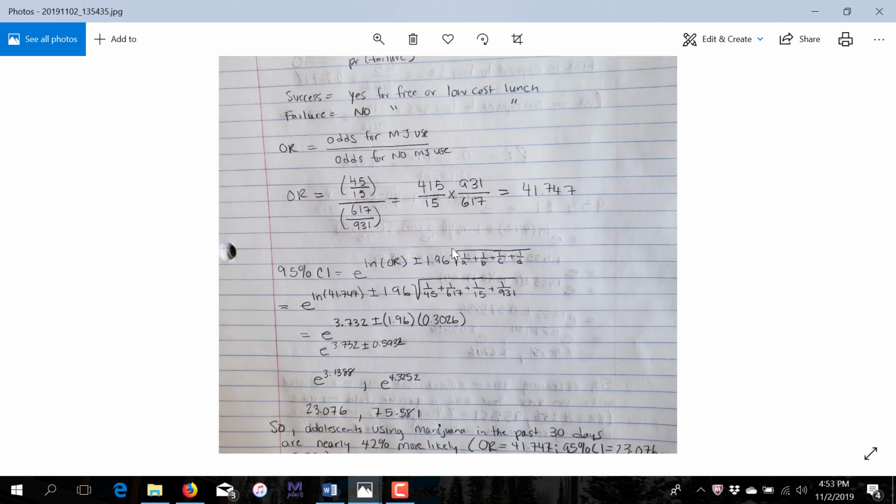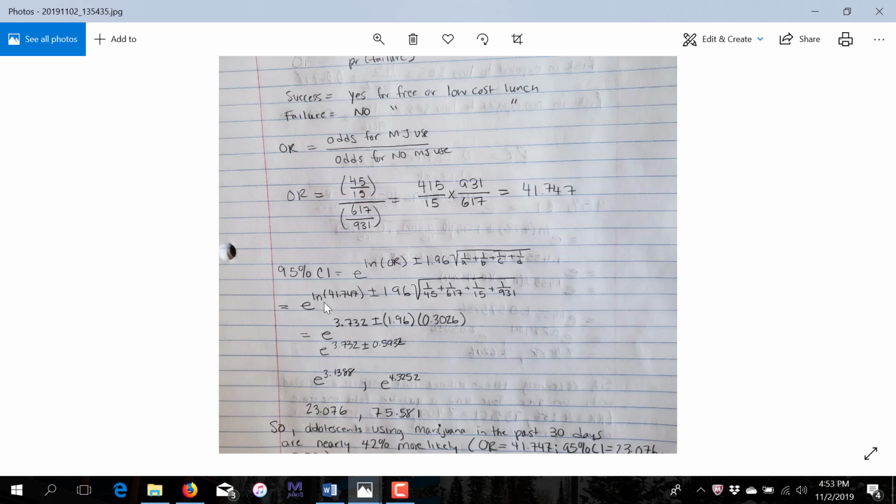The z-value associated with that is 1.96, in either direction, because we say plus or minus, since we can be above or below. The confidence interval surrounds our point estimate, and our point estimate here is the odds ratio. So we have to multiply 1.96 times its standard error, which is the square root of 1 over A plus 1 over B plus 1 over C plus 1 over D, the different cells in a 2x2 cross tabulation.